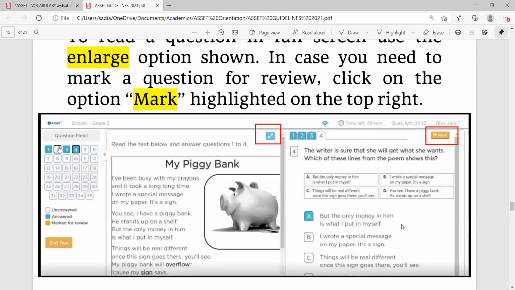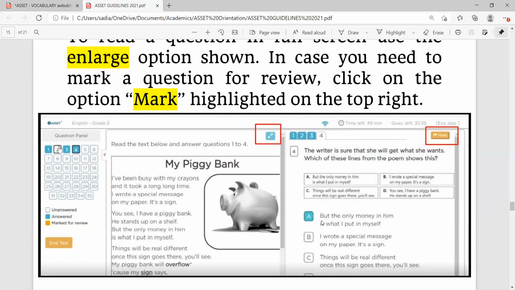Now there are two options mentioned over here. In case this poem is not fully visible to me, I can click on this double arrow over here, just a single click. This entire page will pop out, and I can read the entire poem carefully. And when I want to go back, I click on the same and I go back, and these questions will be visible to me.